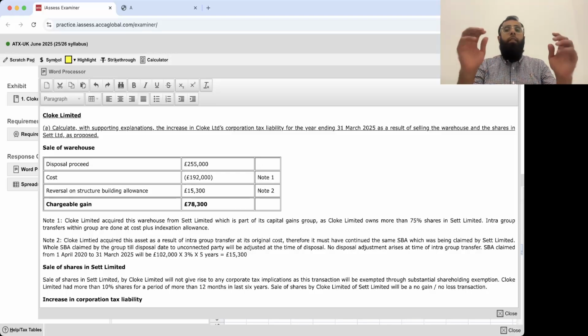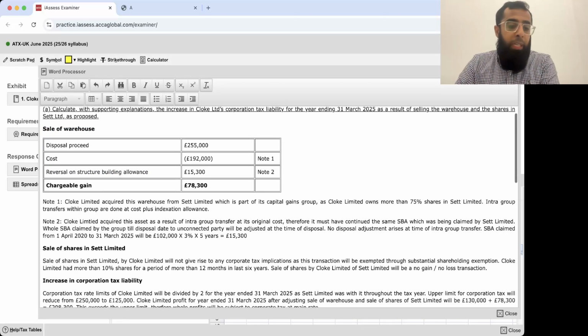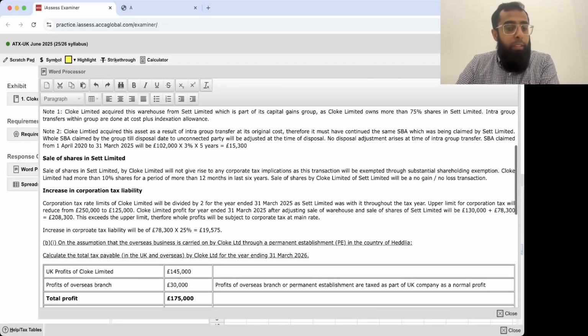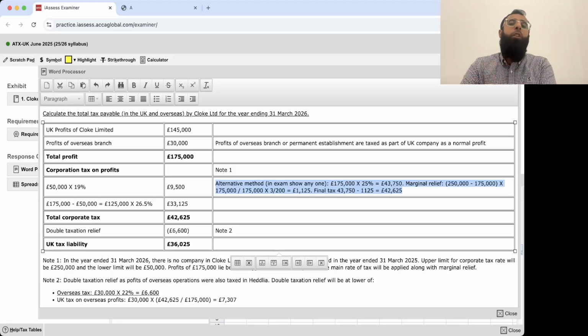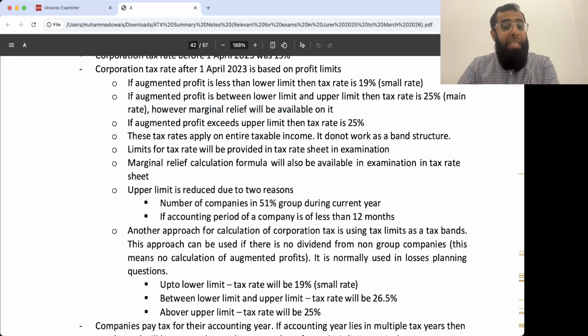If I look at this answer overall, the first requirement, sale of warehouse: just the reversal of structure building allows maybe a student can make an error. Otherwise, no possibility of mistake. This overseas branch thing, believe me, very easy. If you feel that these upper limit, lower limit are difficult, then you need to revise the things, because this is something which a skills module student can also do. And then the subsidiary case, you have all rules written clearly here.